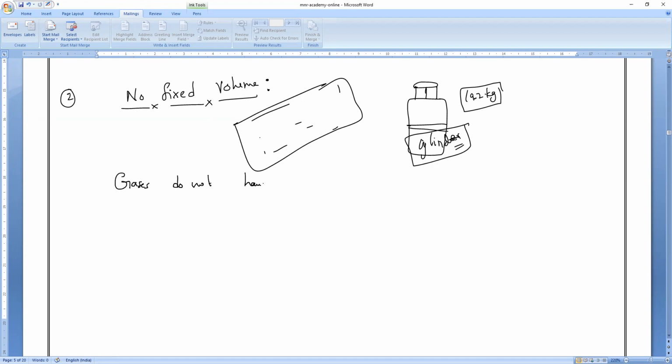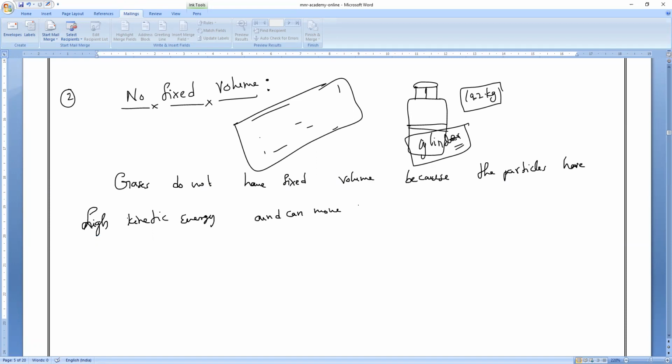Gases do not have fixed volume because the particles have high kinetic energy and can move in all directions.